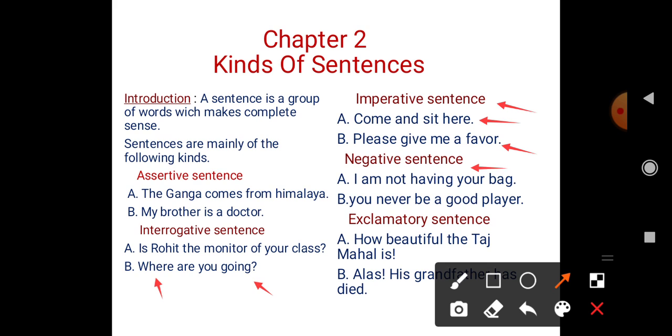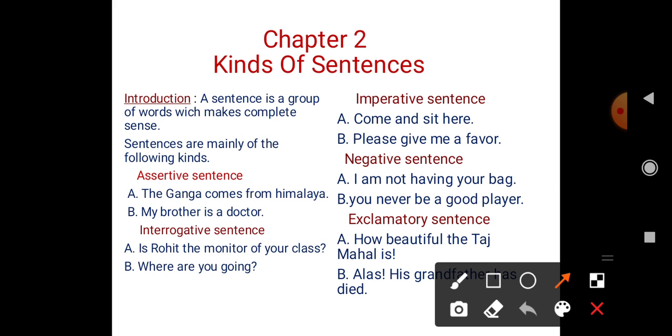Look at the next, negative sentence. Negative sentences are the sentences which show negation. In this type of sentences you will see the words not, never and no. This type of word you will see in this type of sentences.